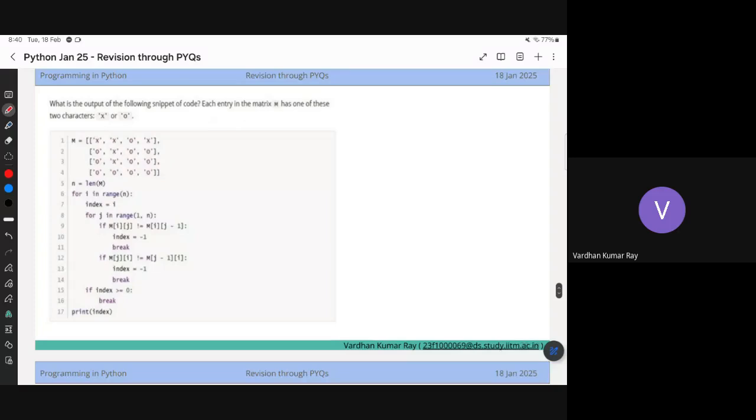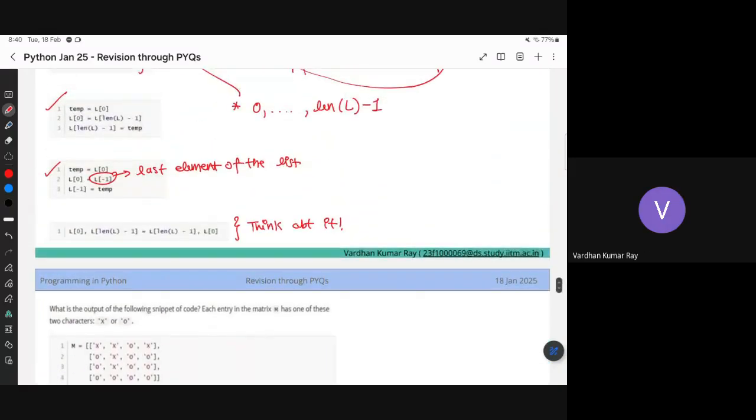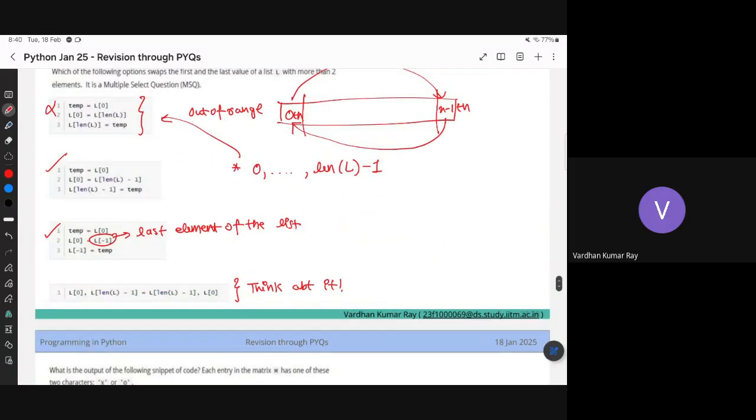Okay. The last option is also correct. Are you sure? Yeah. Why? It is initializing both the last element and the first element. That's also right. But I am just giving this as homework so that people explore how it works. Yes, you are right. So just take this as homework so that you can explore what happens in this process.